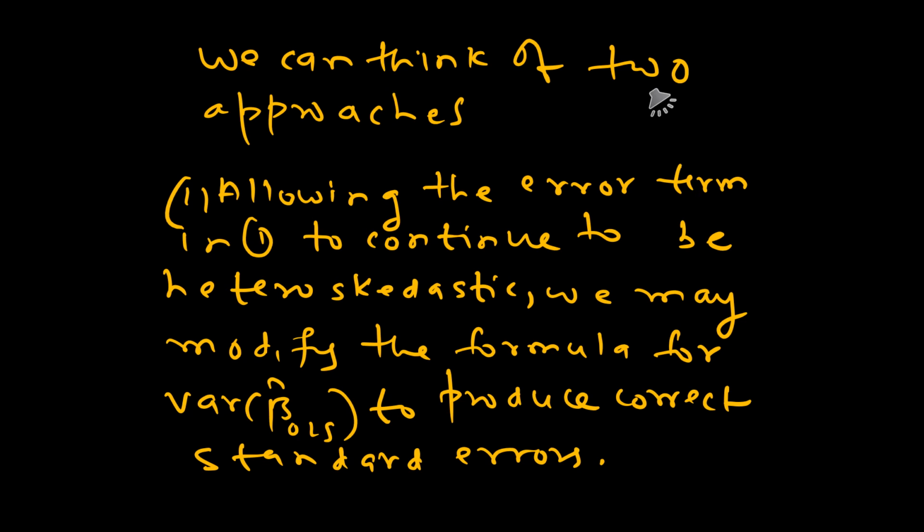So then we can take two approaches to the problem. In the first approach, we allow the error term in equation 1 to continue to be heteroskedastic in the sense that the variances of all the individual error terms are not identical, and then we can modify the formula for the variance of beta hat to accommodate this feature, which will give us the standard errors which are consistent with heteroskedasticity, which are also referred to as heteroskedasticity consistent standard errors.